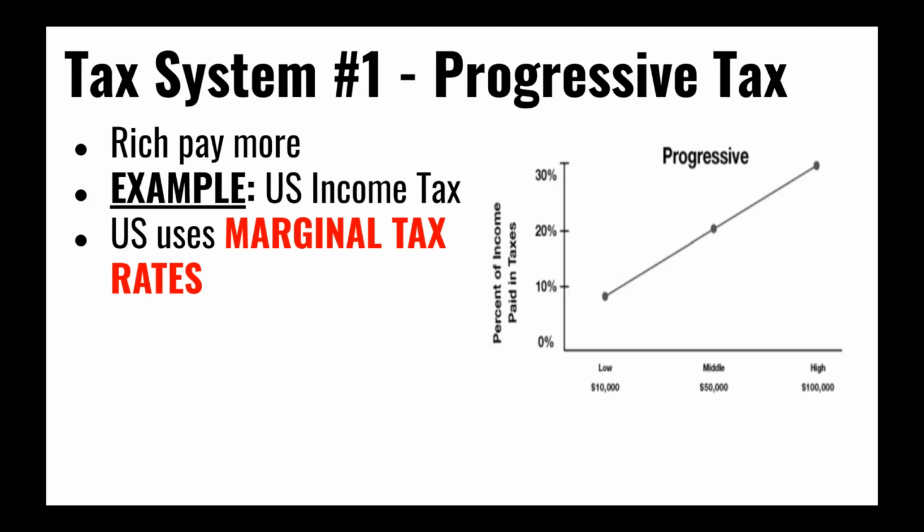And in the United States, we use what's known as a marginal tax rate system. So we don't tax every dollar the same percentage rate. We actually chunk up your income, and each progressively larger chunk of income gets charged at a progressively higher income tax rate.